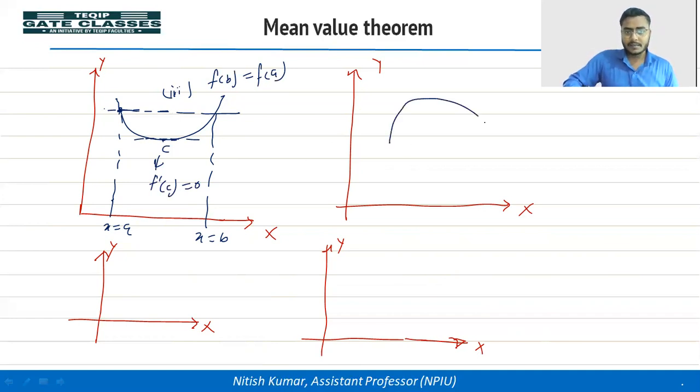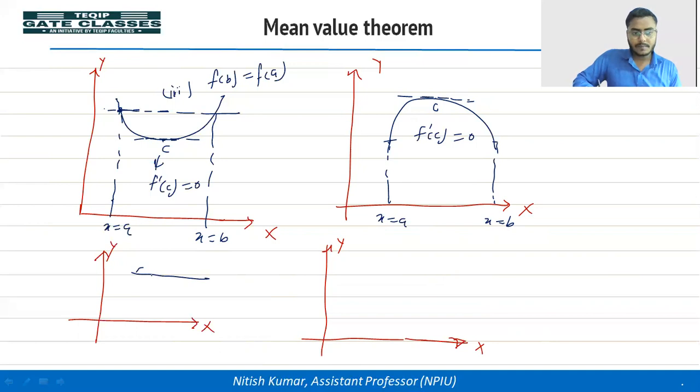It can be like this, where this point is x equal to a, this point is x equal to b, and there exists c where f dash is 0. It can be like this, where this is x equal to a and this is x equal to b.